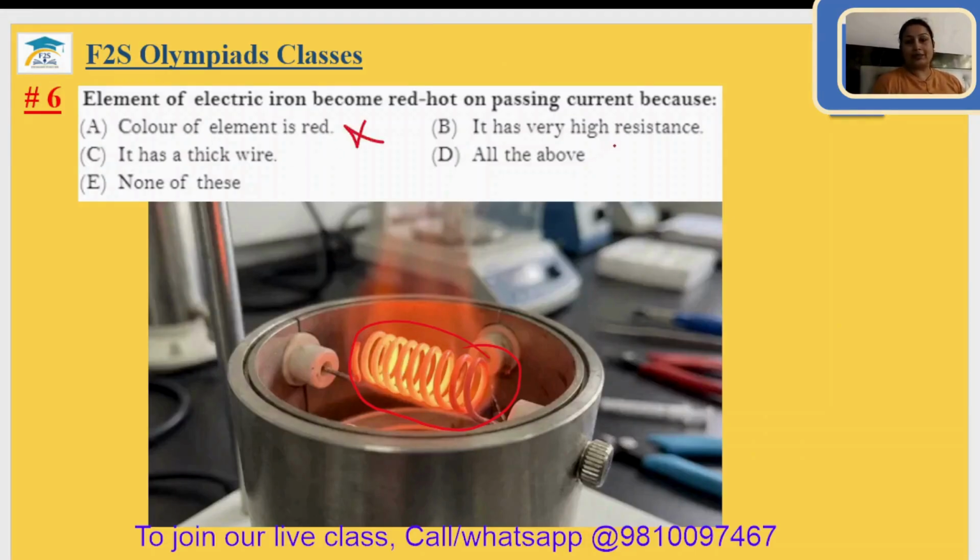It has very high resistance. Due to the very high resistance, there is high friction and high heat, and due to the heat, it becomes red. So does it have a thick wire? No. The answer will be B. Sixth answer is option B.